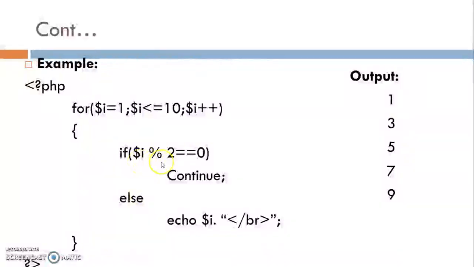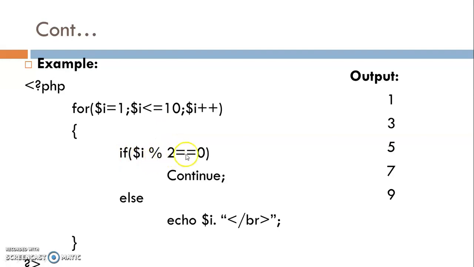Then 2. Now 2 % 2 == 0 means the condition becomes true, because 2 % 2 gives a remainder of 0. So the condition becomes true, so it continues from the next iteration, meaning the value of $i will not be printed, and it continues from the next iteration. Now the value of variable i becomes 3.